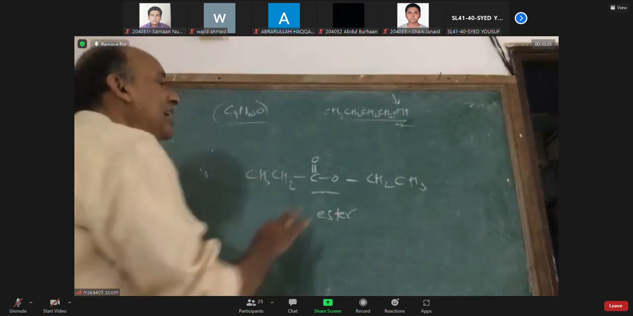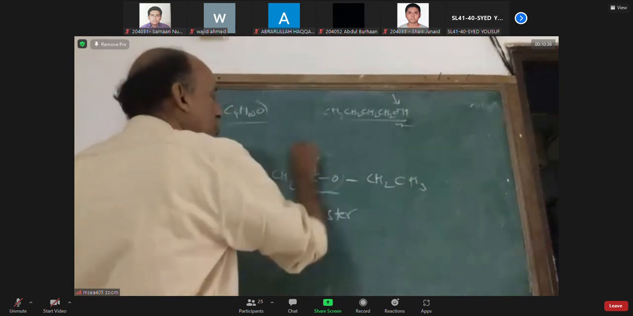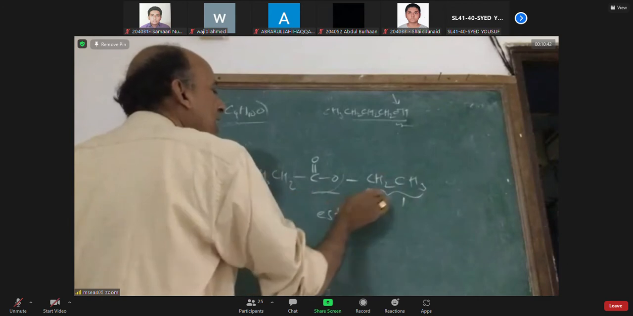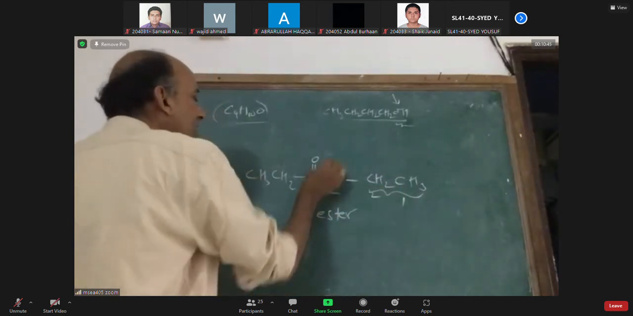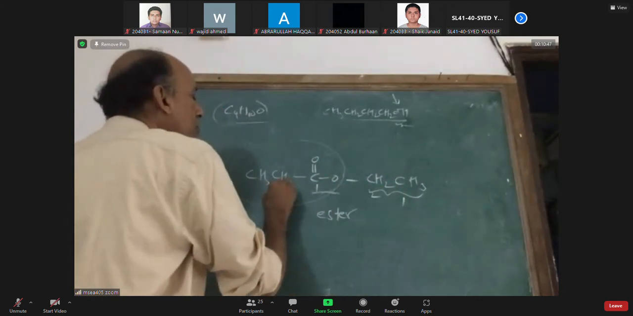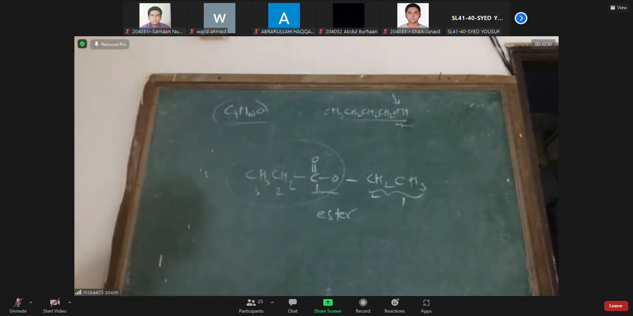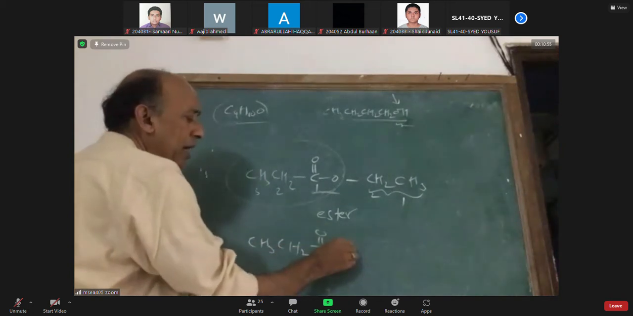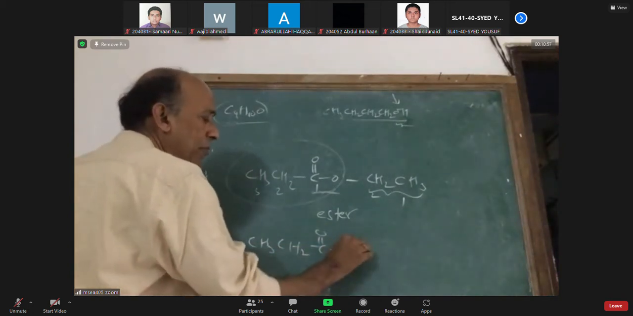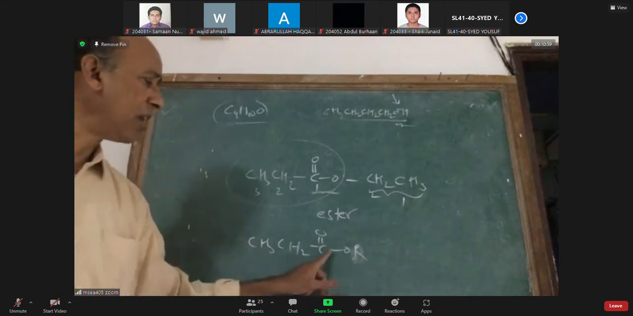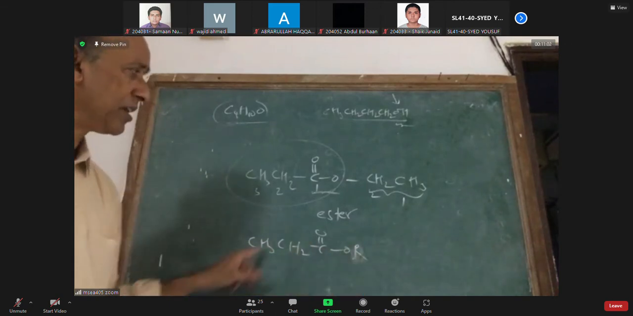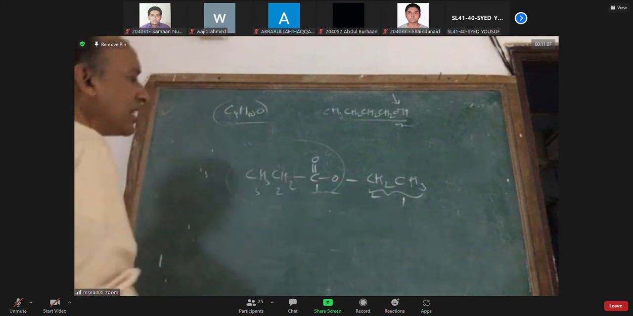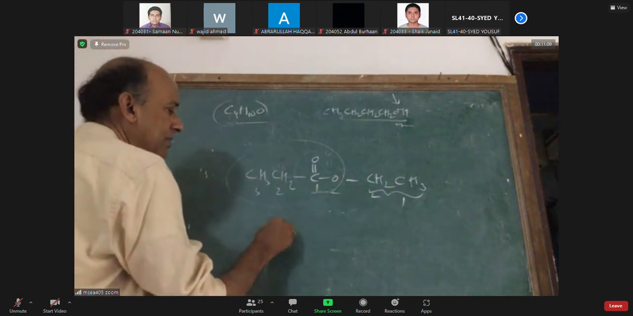And now, the ester is a bivalent functional group. This is ethyl propanoate. Originally it is propanoic acid. In the propanoic acid, this hydrogen is replaced by an alkyl group. Alkyl alkanoate, alkyl propanoate, so ethyl propanoate is an ester. You can think of another ester with the same number of carbons like this.